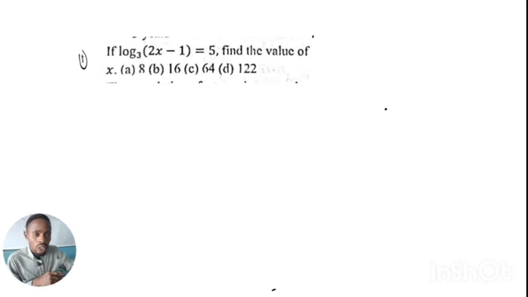If you look at this question, the topic has already been exposed. If it is a log, it means the topic is logarithm. So the first thing to come to your mind is the laws of logarithm. In SS1 you were taught logarithm of numbers less than 1, but in SS3 you have the laws of logarithm, about five or six of them. So we should remember the law of logarithm that looks like the expression we have here.